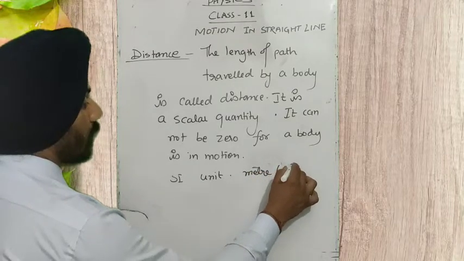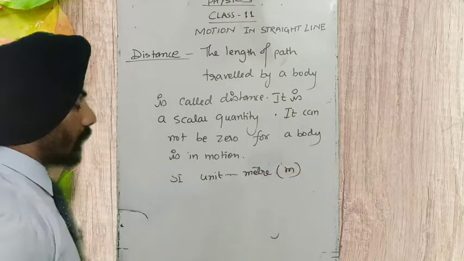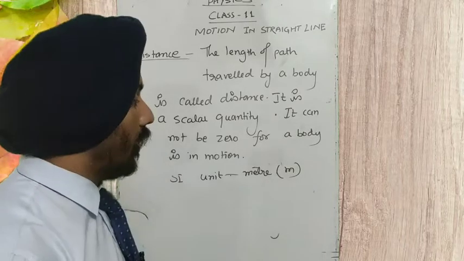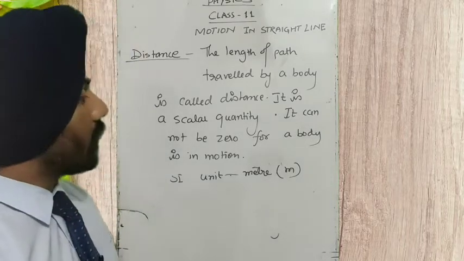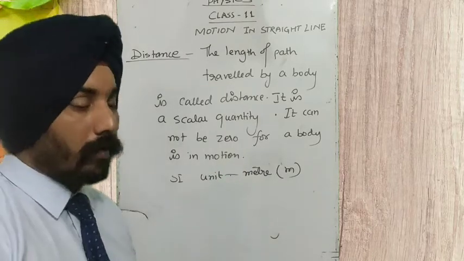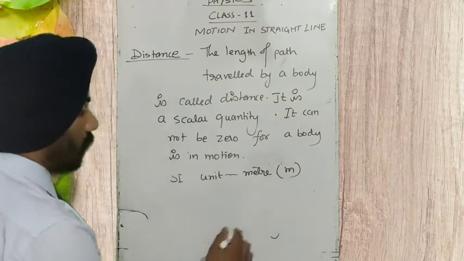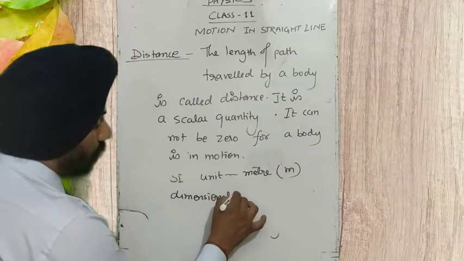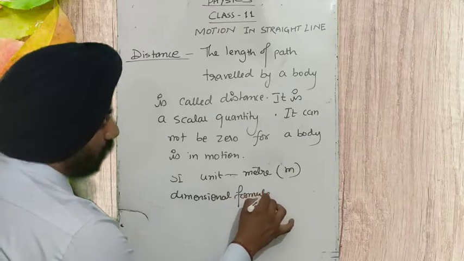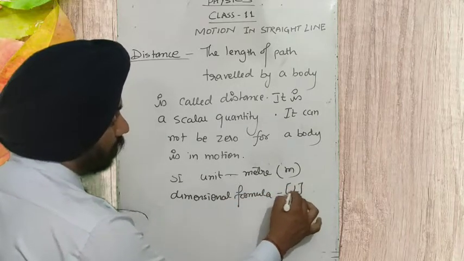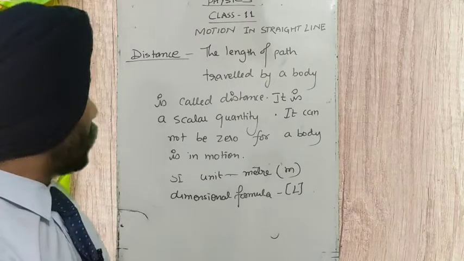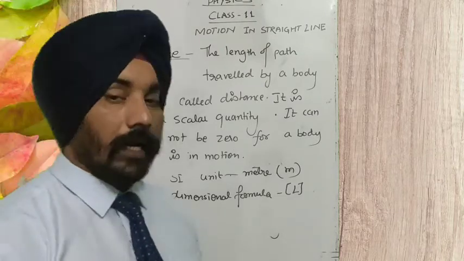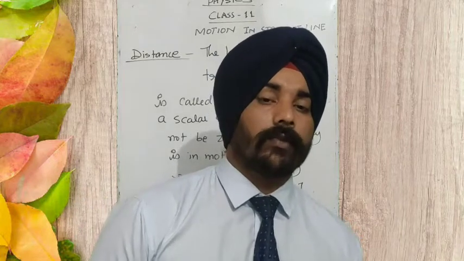Okay, we are denoting meter with a small m. The CGS unit is centimeter and the SI unit is meter. So it is a scalar quantity. And what is the dimensional formula we use for distance? We are using capital L. For the distance, this dimensional formula will be L. So you have understood what distance is. It is a scalar quantity. It is the length of path traveled by a body.